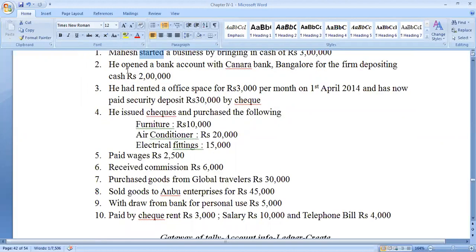Then he opened a bank account with Canara Bank, Bangalore, for the firm, depositing cash of rupees 2 lakhs. So who is the receiver here? Bank is the receiver. Which bank? Canara Bank is the receiver. What is going out from Mahesh? Cash is going out from Mahesh. So what will be the transaction? Canara Bank account debit to cash account. Are you able to follow?